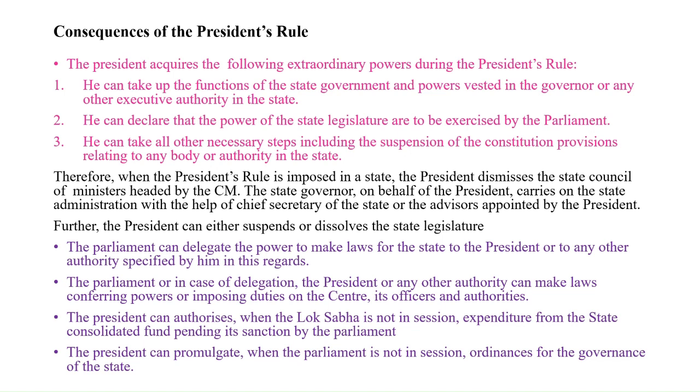The parliament can delegate the power to make laws for the state to the president or to any other authority specified by him in this regard. The parliament, or in case of delegation, the president or any other authority, can make laws conferring powers or imposing duties on the center, its officers, and authorities.